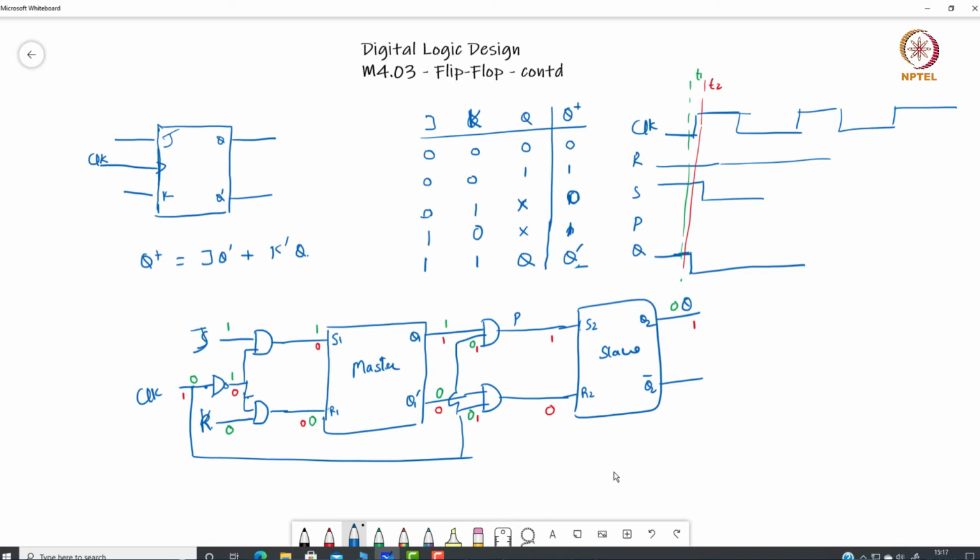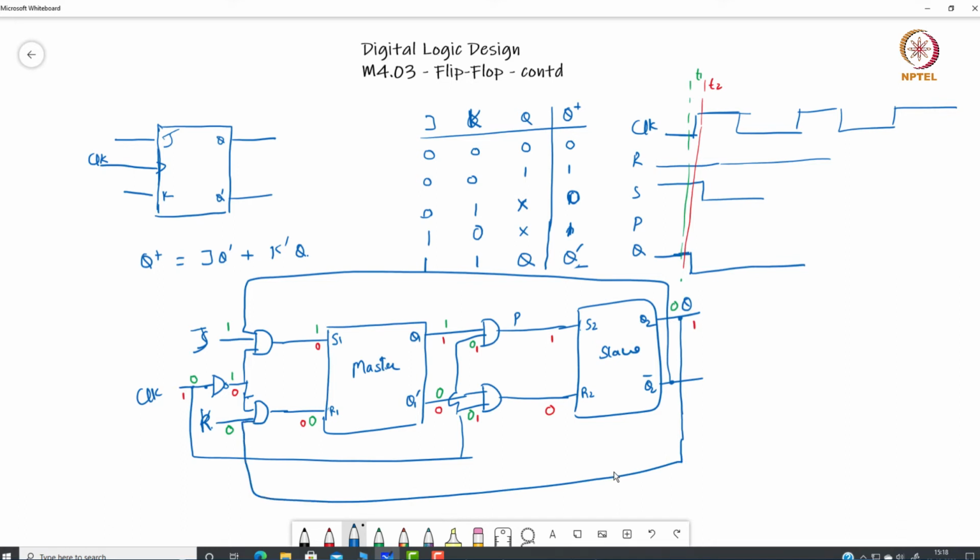Whatever is the final output is given as a feedback loop to this input, and to my master latch. This feedback loop makes sure that this 1-1 combination will result in the reverse of Q. So you see that J is given input as Q dash and K is given as the input as Q. Because of that, your output will be the inverted one.